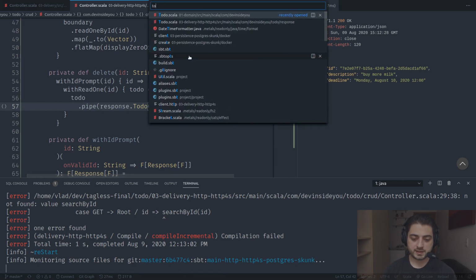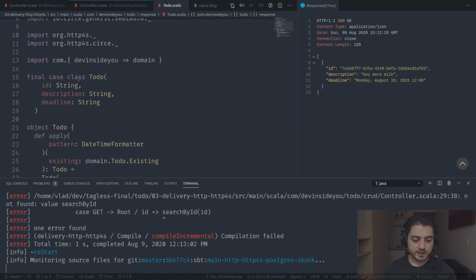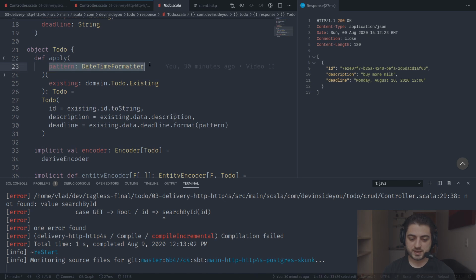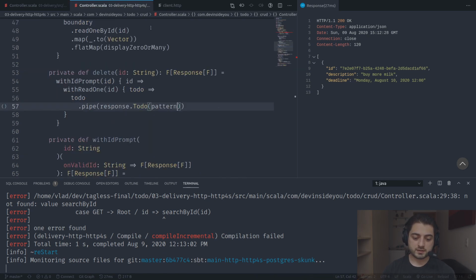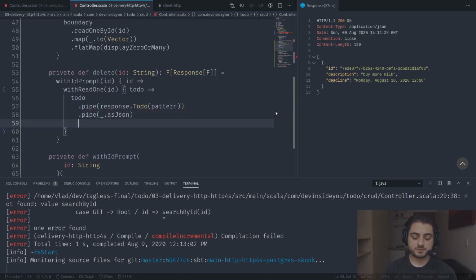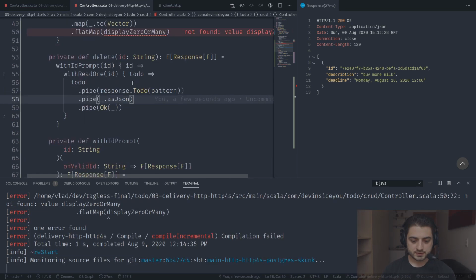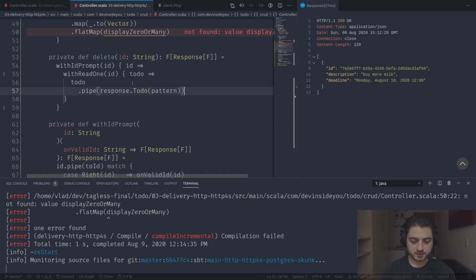Remember in the previous video we had a helper over here, response. By the way, some people call this JSON. Anyway, response, we had this helper thing, and it has this apply method that just wants the pattern and it's curried. So we can just do this, and it's going to pass it in over there. Let's pipe it again, convert it into JSON, and convert it into a proper response, which is going to be okay. All right, and let's call it, oh, I changed the wrong one. That's not cool.